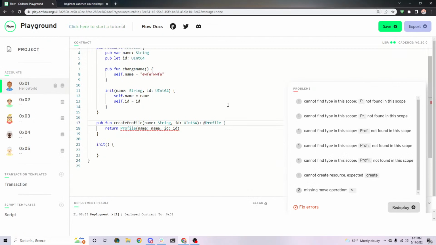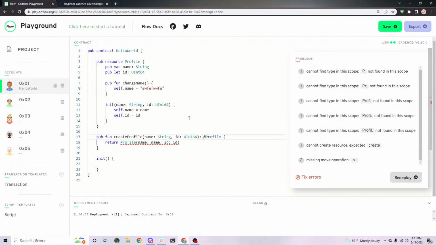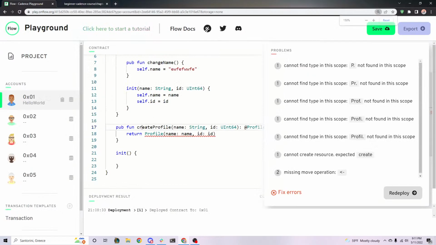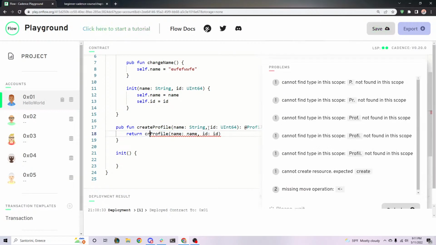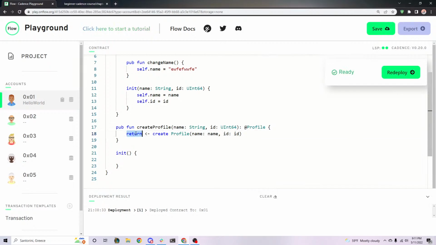I hope you can still see it, but we forgot to put this @ symbol here, right? So this profile type is a resource. So now we have to put an @ in front of it. The second one is we forgot to actually create it, right? We can't just create a resource out of thin air. We have to put create, okay? And the last one is the move operator. We have to move it into the return value, just like that, and then it'll actually get returned.